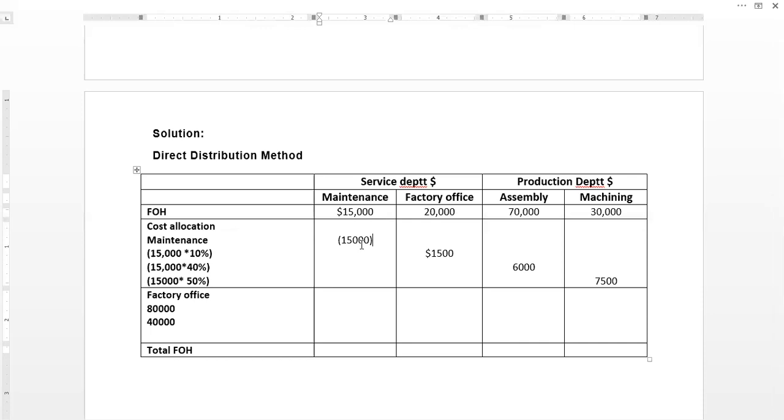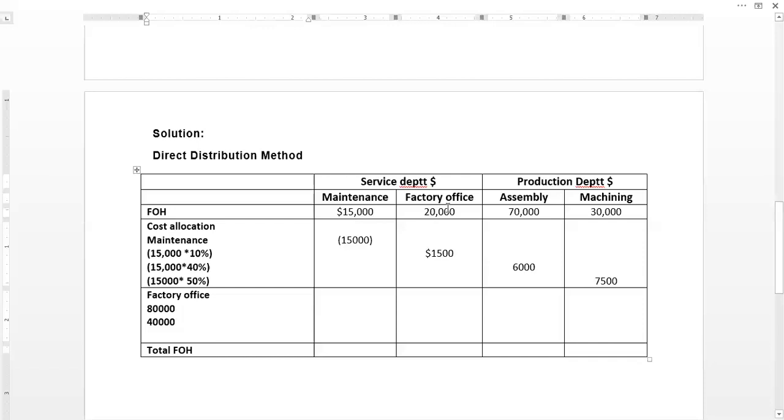So next is to distribute the factory office cost, so that we can make this total zero. The total cost we need to distribute here is 20,000, and the base of distribution, as mentioned in the question, is direct labor hours. So we will be allocating this factory office cost to the assembly and machining departments. This is the direct distribution method. We distribute this cost only to assembly and machining department, because this department is highly serving these two departments only.